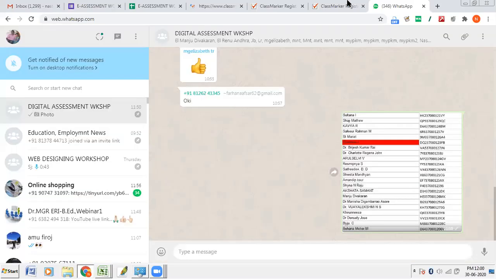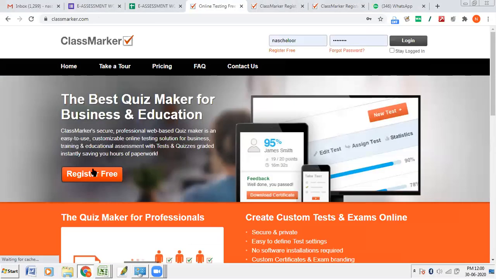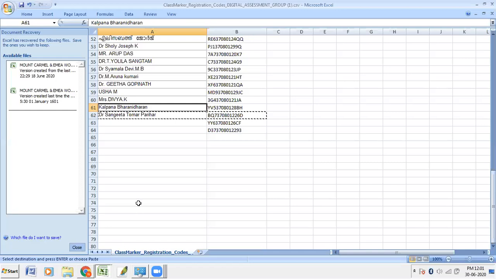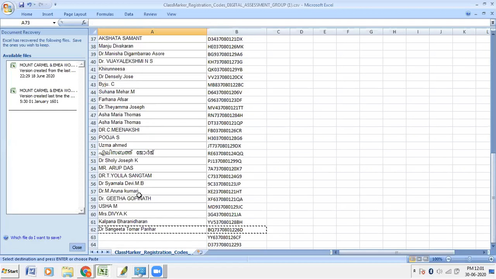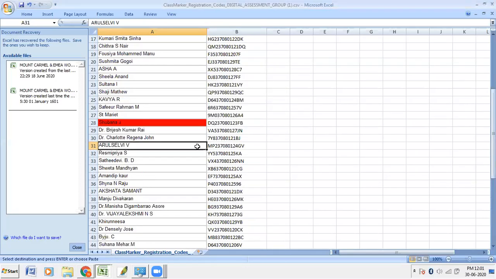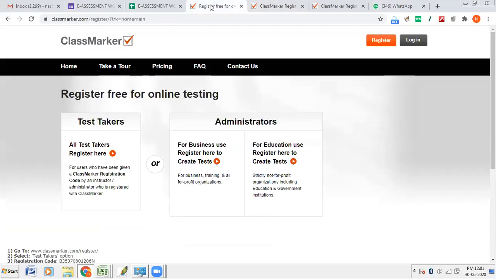I'll tell you, ma'am. You just go to classmarker.com. If you had already logged in, please log out. Then click on register free. Then you click on test taker. I'll tell you your ID. I registered only after I logged in. No, that is the issue, ma'am. First, you go to classmarker.com. Yes, I'm on classmarker.com only. Okay, you just log out.